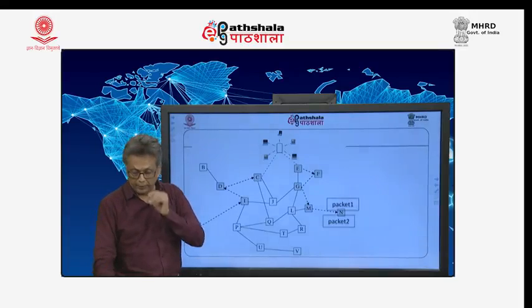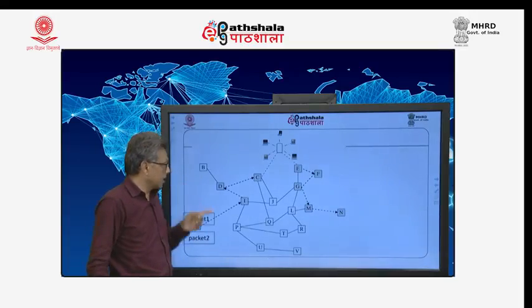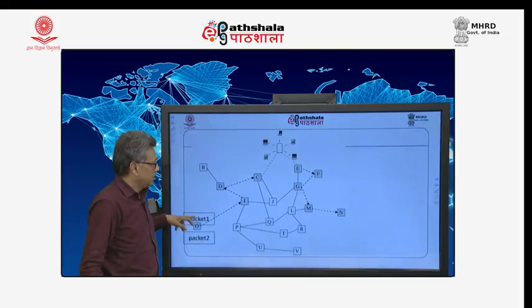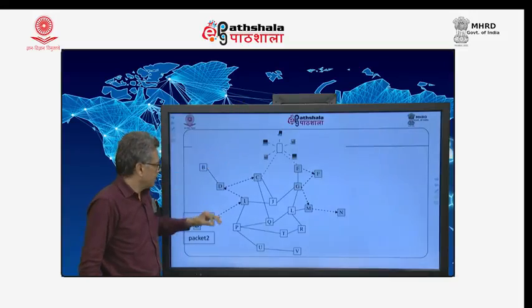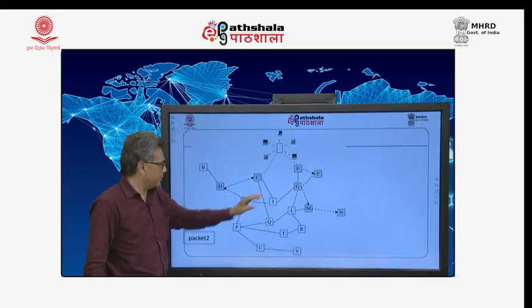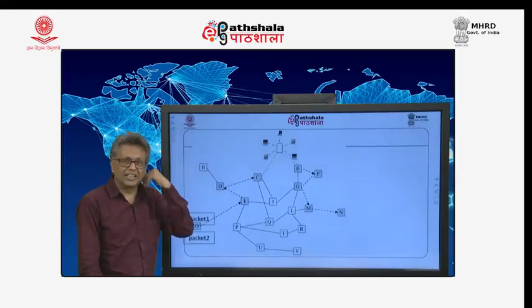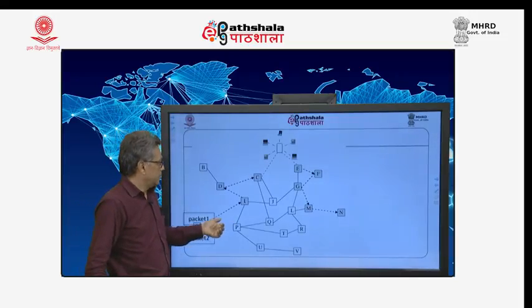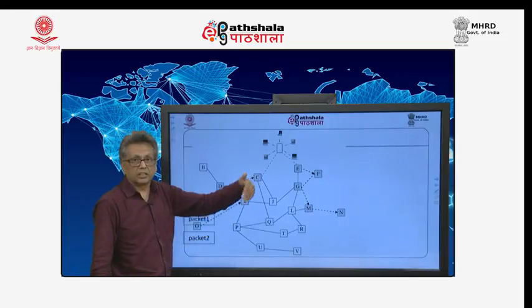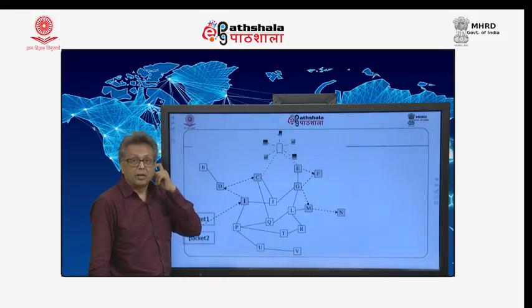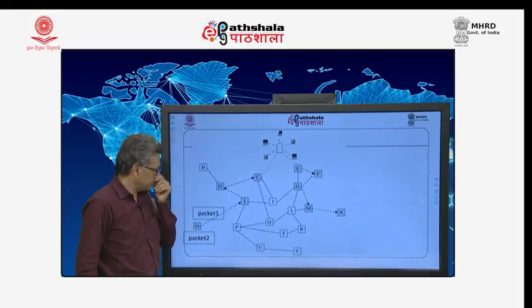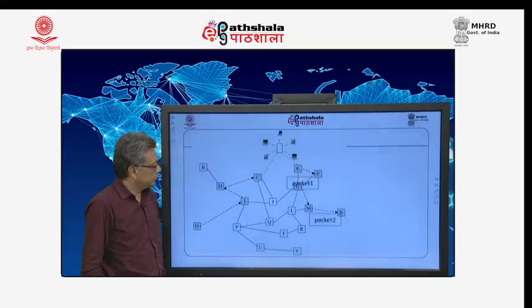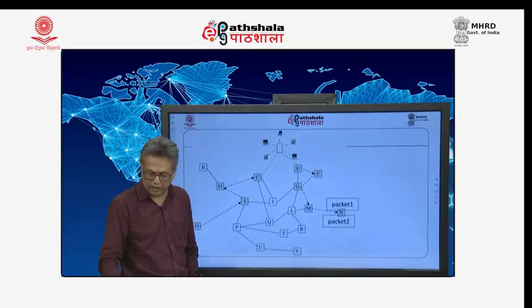Okay. Let me repeat this for you to understand. There are 2 packets. The first packet is sent, and because I is congested, it will be sent on the other route and will take a lot of time. Packet 2, which is basically a retransmitted packet, by the time it reaches I, the congestion is cleared and it can travel on a shorter, faster path, and will reach before the other one. See, packet 2 has reached before packet 1.